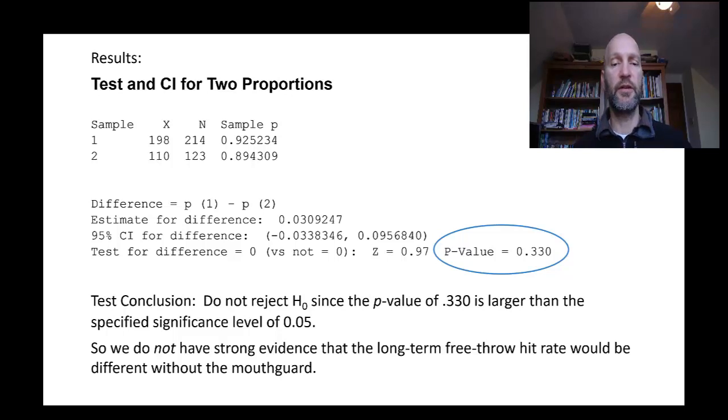And I'm not sure why you would think that someone's better at shooting a free throw with or without a mouth guard. There are very strange rituals that basketball players go through whenever they're going to shoot a free throw, so maybe that has something to do with it. But the evidence that we are seeing here does not support the claim that he's better at one versus the other.